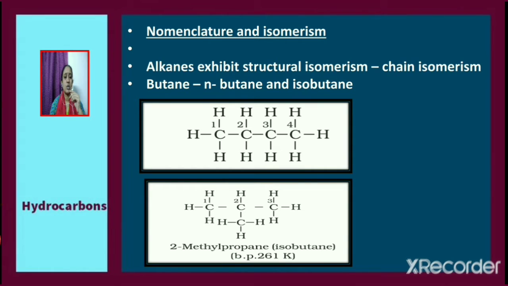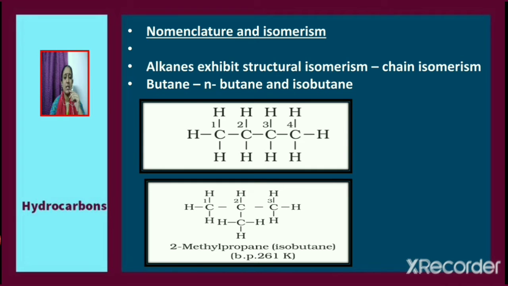Structure and isomerism. Alkanes exhibit structural isomerism. In structural isomerism, they exhibit chain isomerism. We know that in chain isomerism, the isomers differ in their structure, and the difference in structure is due to the difference in the number of carbon atoms forming the longest chain.